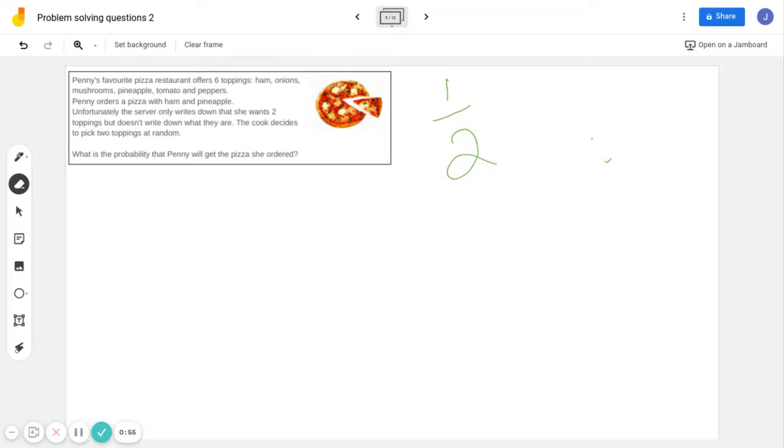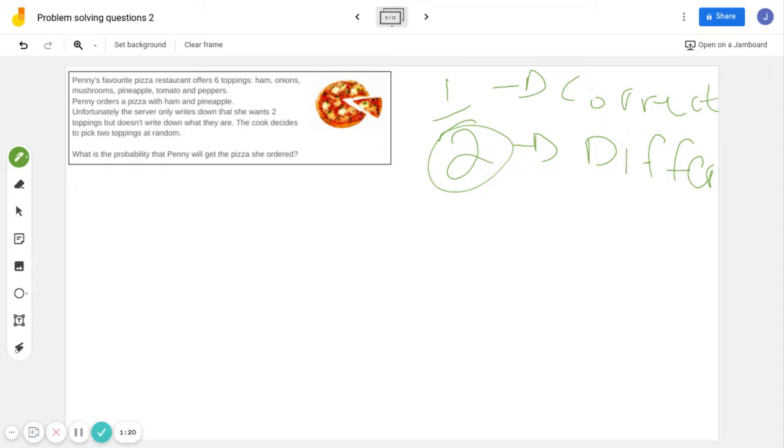So let me explain what that means. The 1 tells me how many correct options there are. So if you're saying, I want tails when you flip the coin, that 1 tells me of all the options, it can only come up tails once, okay? And the 2 at the bottom tells me how many different options there are. So with a coin, there is a heads or a tail. So that's why there's 2 here. But you're choosing one of them, so you're only saying 1.